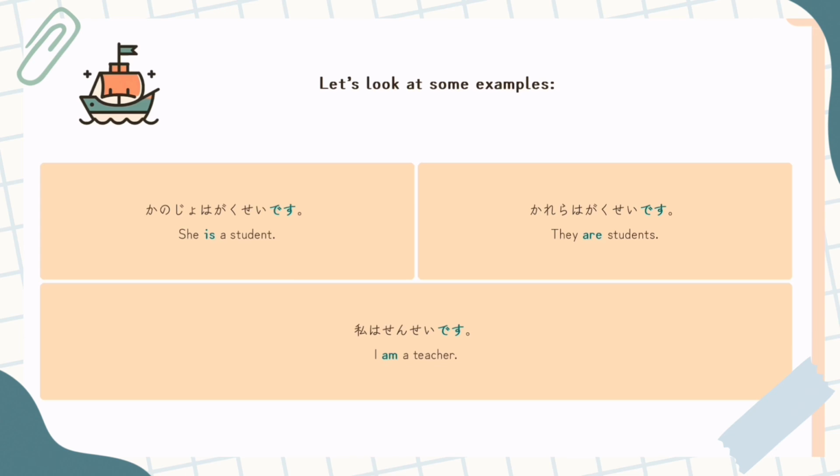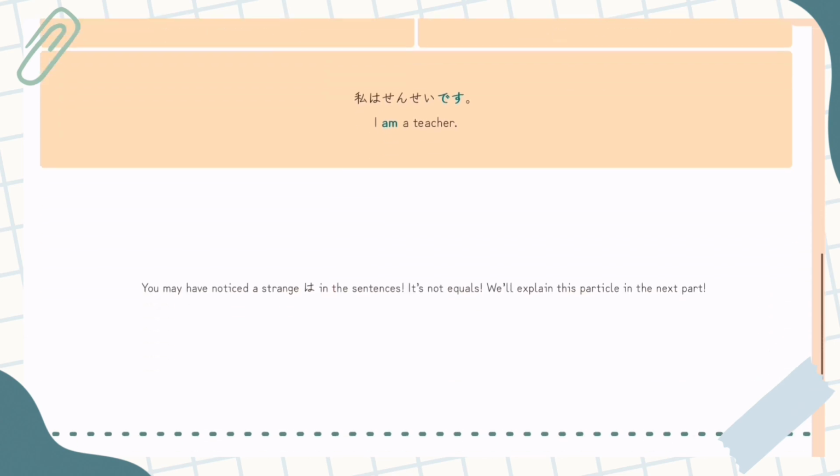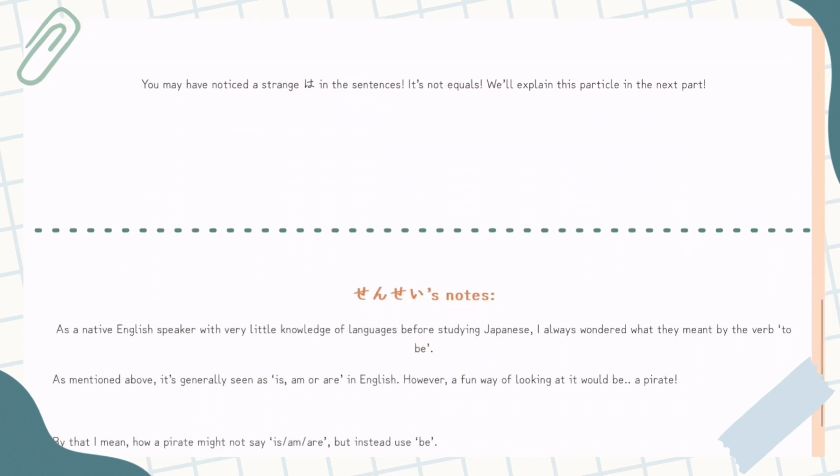私は先生です. I am a teacher. So we have an example here of it as is, are, and am. You may have noticed a strange little wa in the sentence. It's not equals. In an earlier lesson, I introduced it as equals when we were doing math. It's not that. It's something else. We'll explain it in the next lesson.